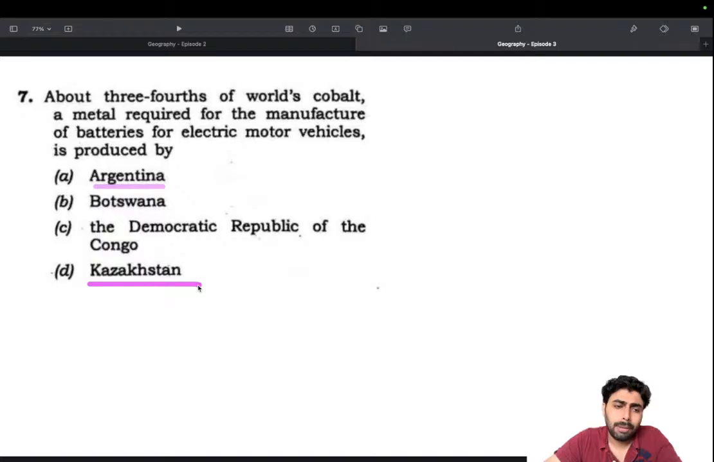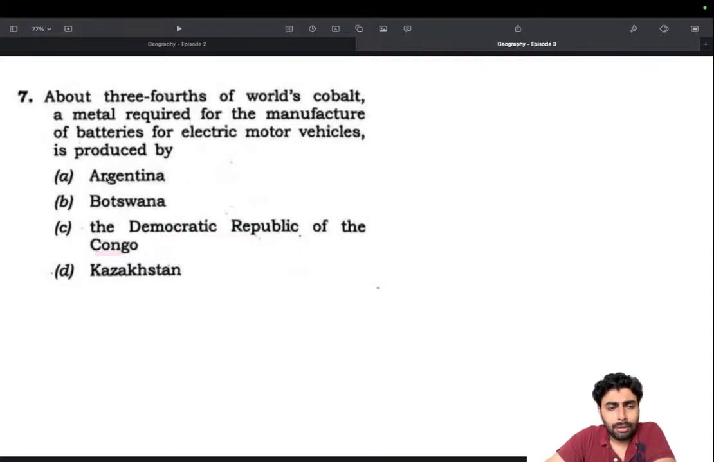Kazakhstan has got an upper hand in uranium. That's a factual knowledge I have. So that won't be it, and I've never heard anything of that sort about Kazakhstan. Botswana could hold that, and the Democratic Republic of Congo. These two are somewhat in a nearby region, but Botswana is more towards southern Africa, and this is in central Africa. So this is where I have to take a chance.